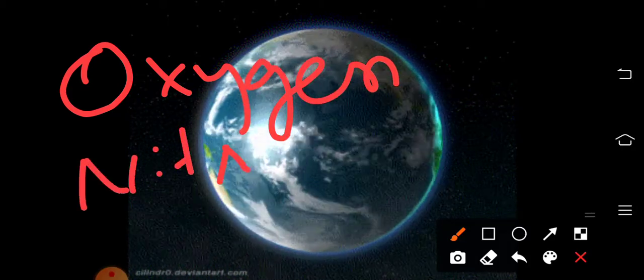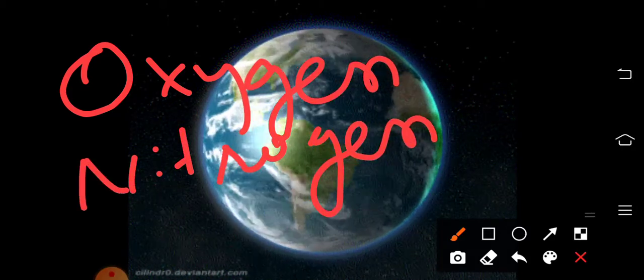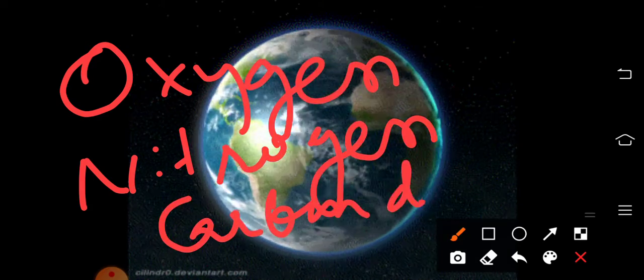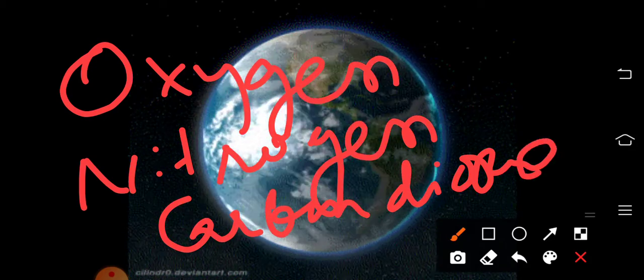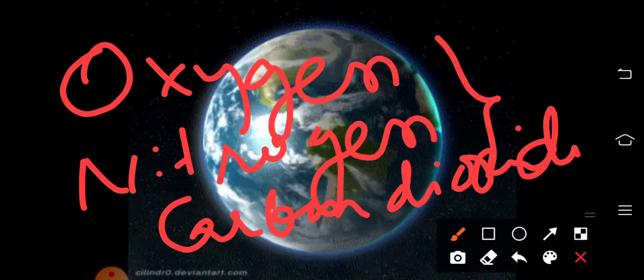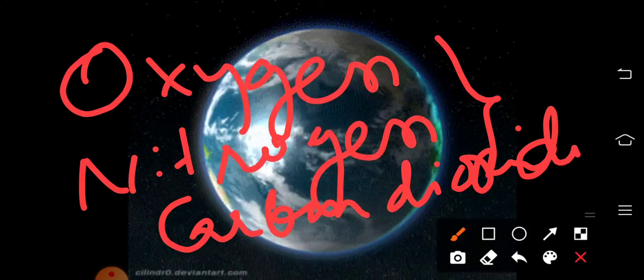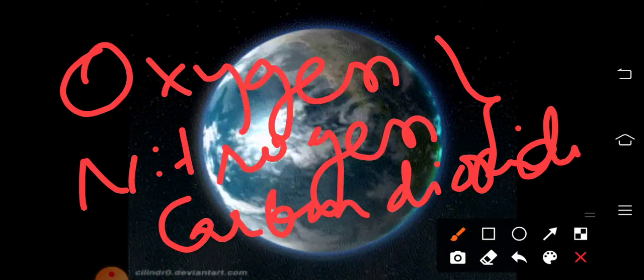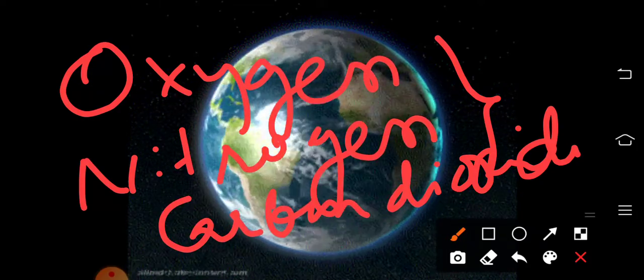Nitrogen. Then carbon dioxide. These are the main components of the atmosphere. So these are the main gases which constitute majority of the atmosphere.